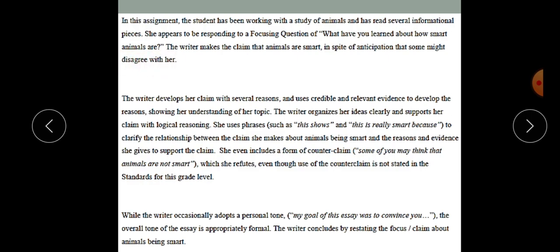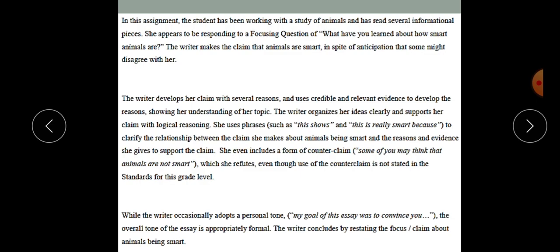And then, of course, the writer develops her claim with several reasons, and after she states 3 reasons, she gives relevant evidence to develop the reasons. And this shows her understanding of her topic. And also the writer organizes her ideas clearly and supports her claim with logical reasoning.